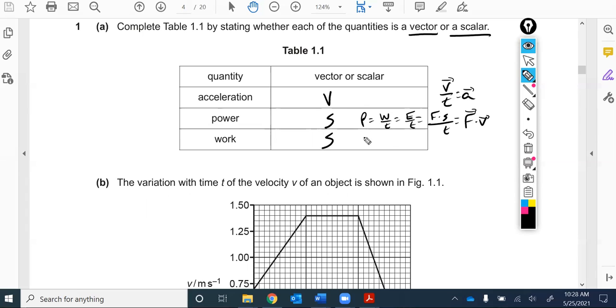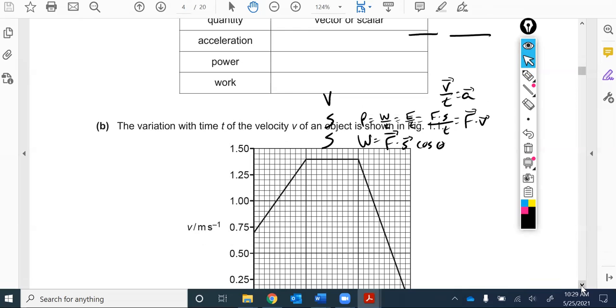And work is another example of that, where work, like I mentioned, is force times displacement, but it's the dot product of force and displacement, meaning only the component of force that acts in the direction of displacement contributes to work. And so that's the full form of the equation for work. Work and power, both scalars, acceleration, a vector. You should know for all of the quantities we've studied throughout the year whether they are vector and scalar, and you should really be able to define them precisely, because you may have questions that will say things like state what is meant by, or define work, something like that.